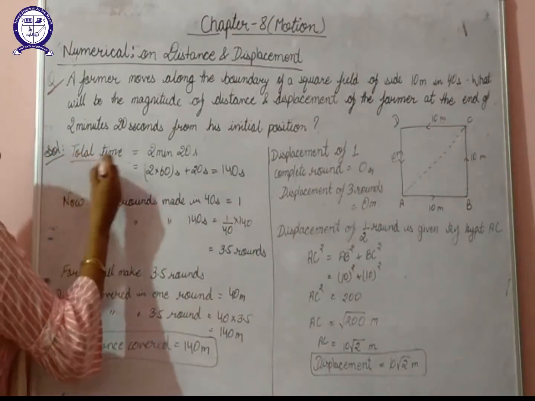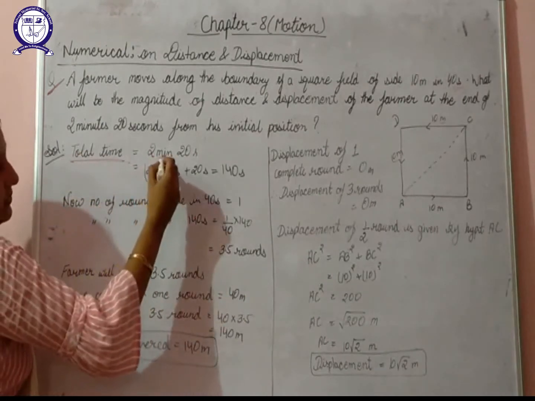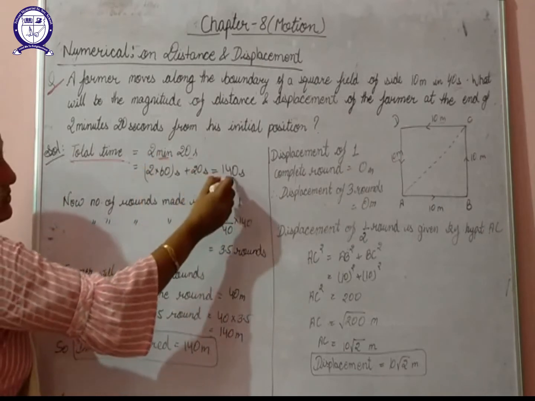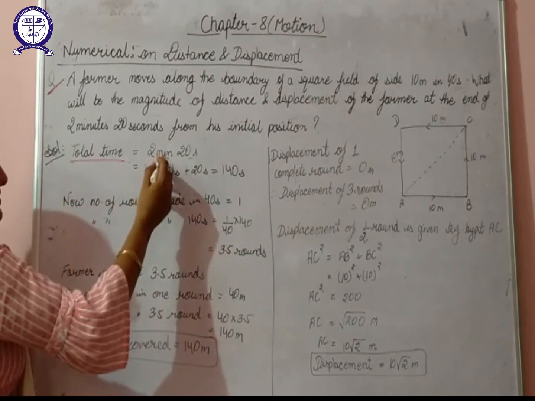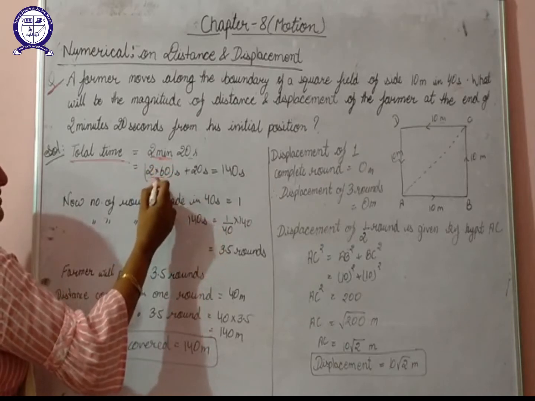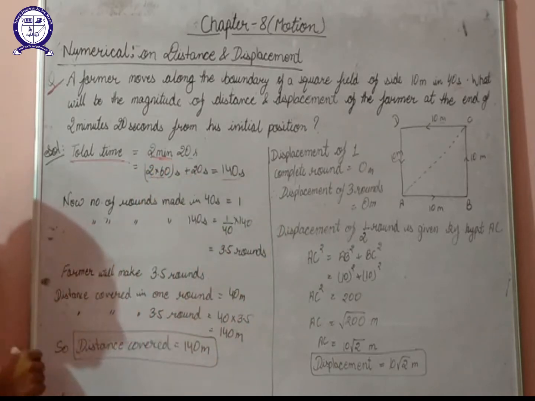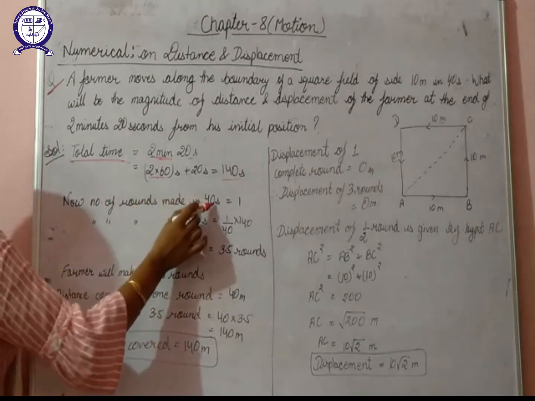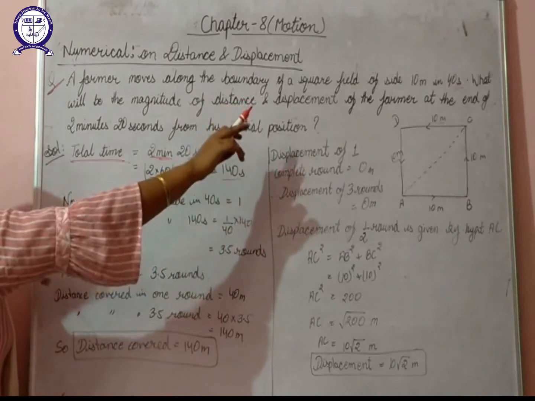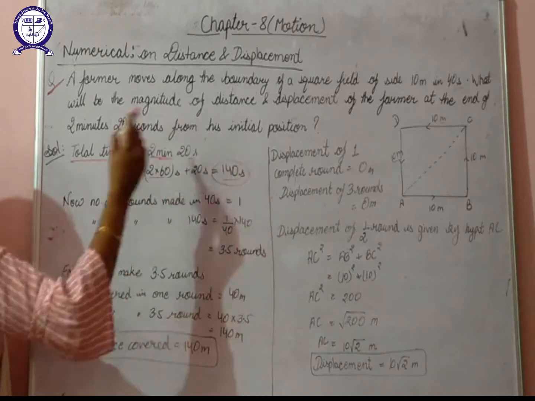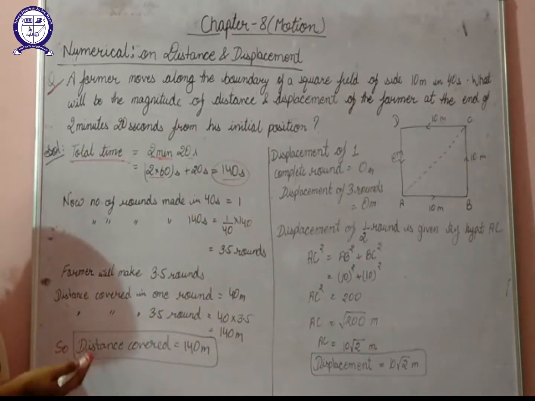So first of all, we'll start from the total time, but time is given in minutes and seconds. We want it to be in terms of seconds only, so we'll convert this time into seconds. We know that 2 minutes will have 120 seconds, plus 20, so you'll get 140 seconds. Now the number of rounds made in 40 seconds: it is clearly given that in 40 seconds the farmer makes one round. So if we calculate how many rounds the farmer will make in 140 seconds, our question will get simplified.